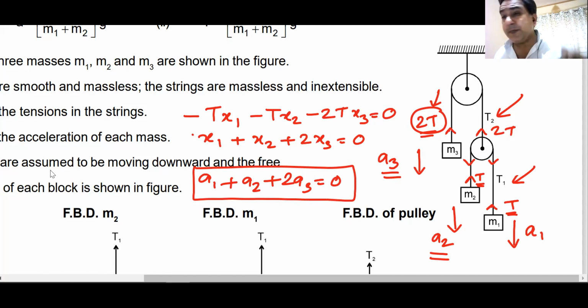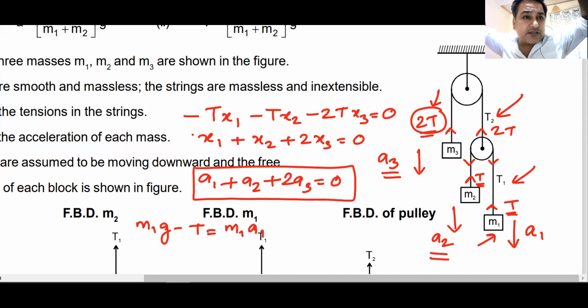But since I have taken all the blocks as moving down, I'll have to make the equations for all the blocks moving down. The equation of block M1 will be M1g minus T equals M1a1. Do we understand this? This is a very simple way to get the constraint and then to make the equations according to the constraint.